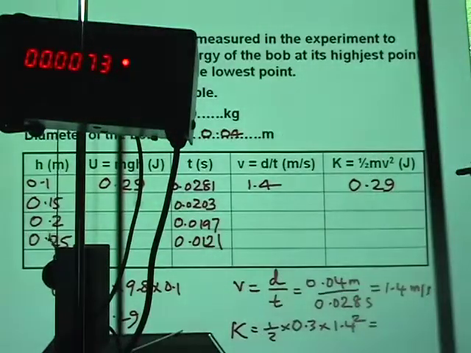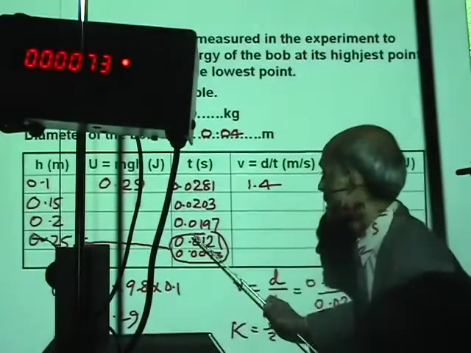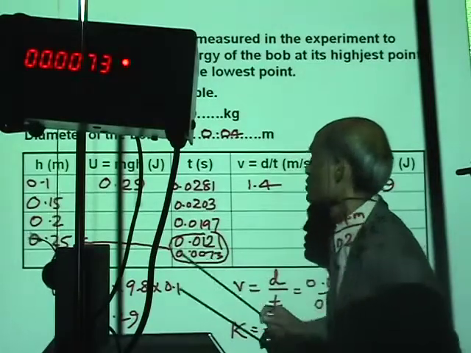Alright, let's take that one. I got two values. I want you to take the average of those two values. So one value is 0.021, the other value is 0.0073. For this height, I got two time values because of the mess up. Find the average of those two values as the time there.